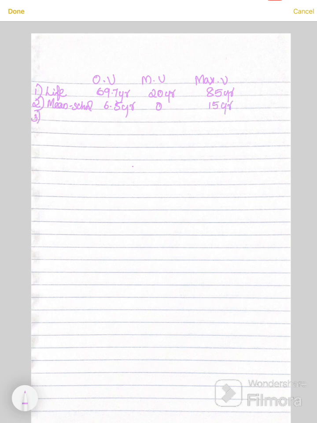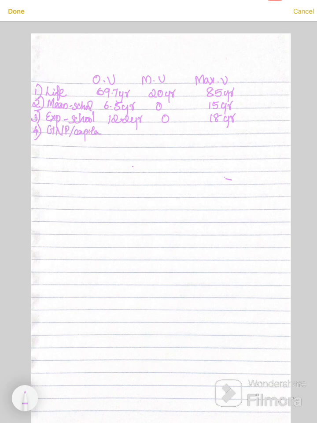Then expected year of schooling index. To calculate that, 12.12 year we take it as observed value, 0 is fixed minimum value, and maximum value we are taking it as 18 year. And then the fourth indicator, GNP per capita.